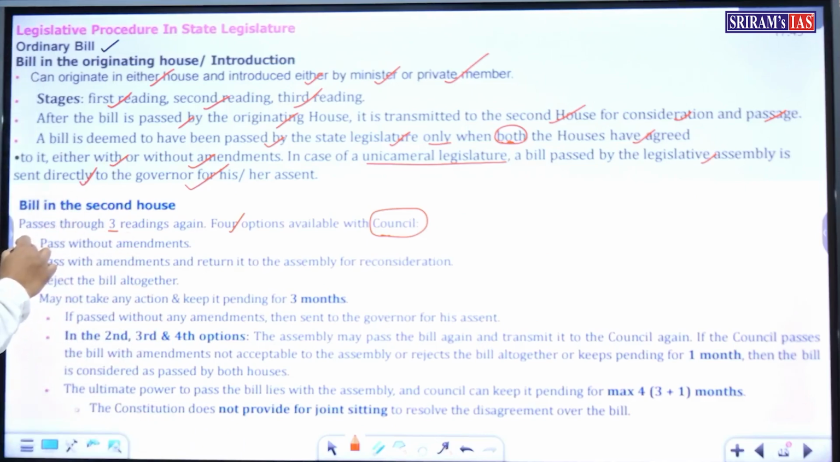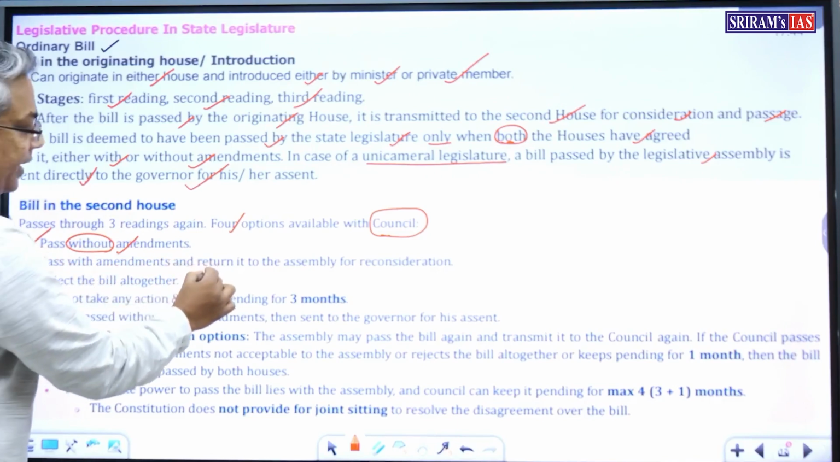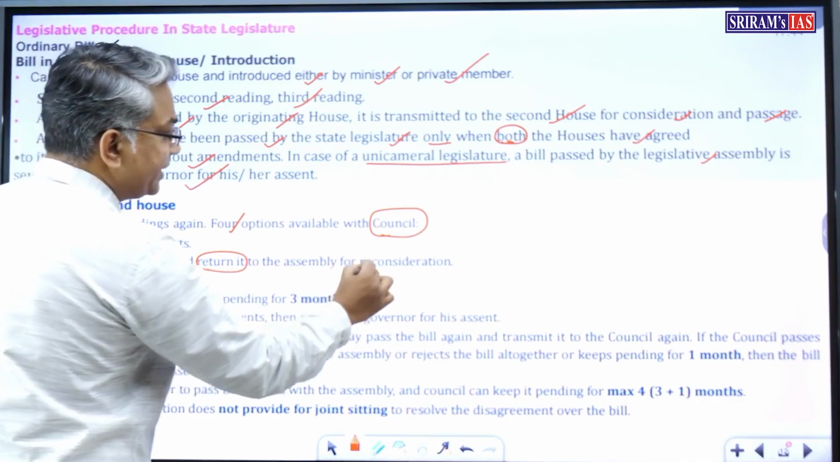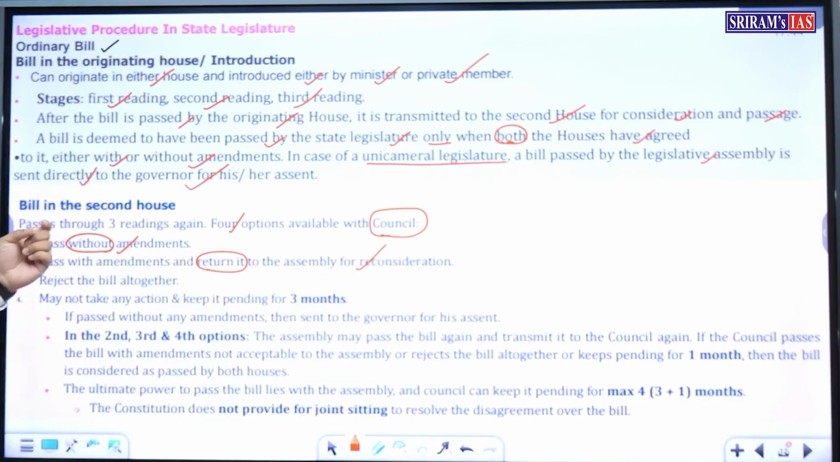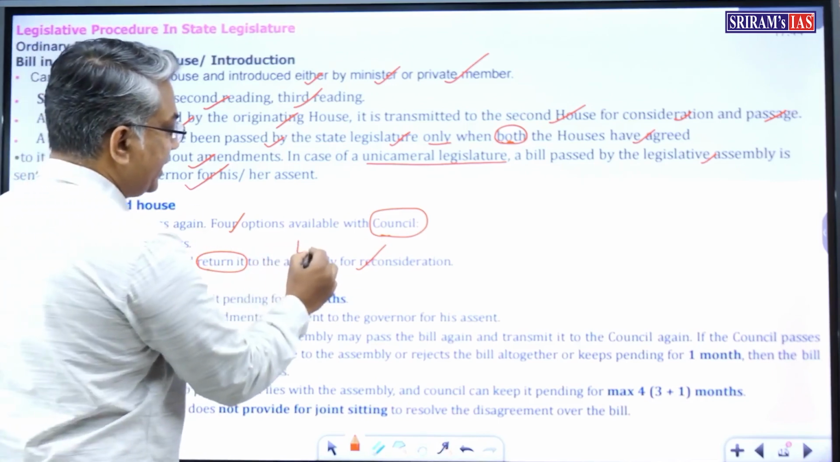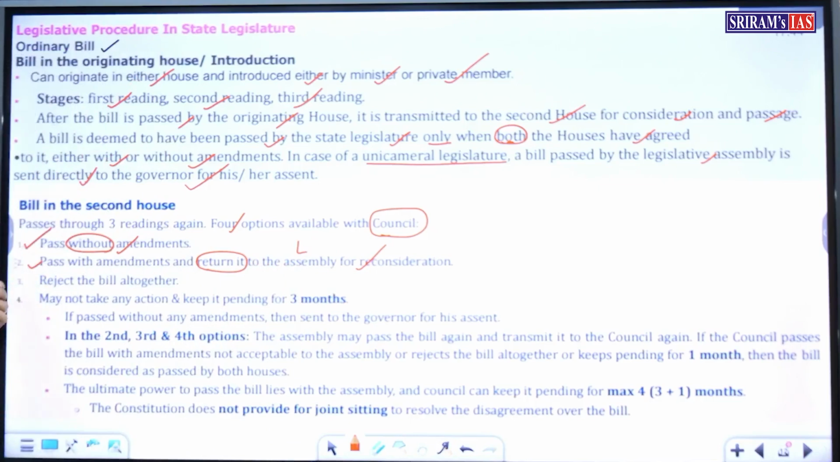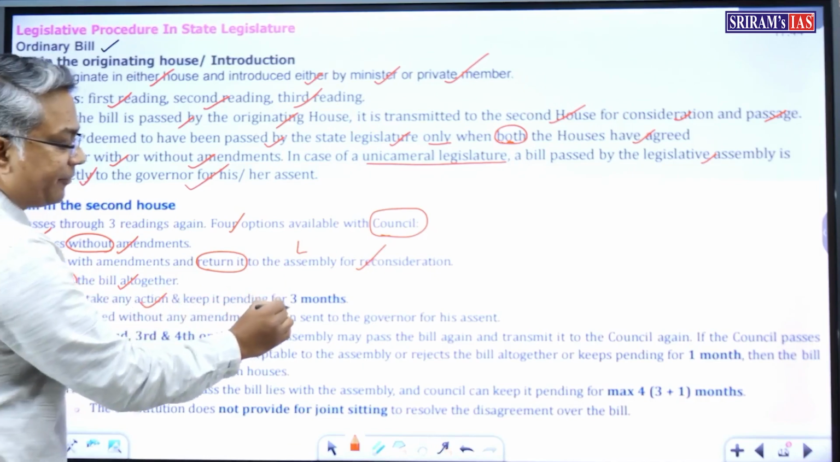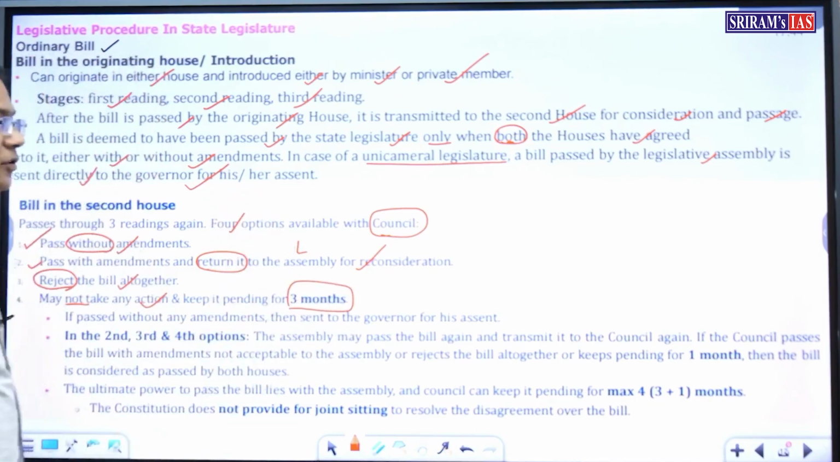The legislative council can pass the bill without amendments, pass with amendments and return it to the assembly, that is the legislative assembly, for reconsideration, and reject the bill altogether or may not take any action and keep it pending for 3 months. Okay. So these are the four options.